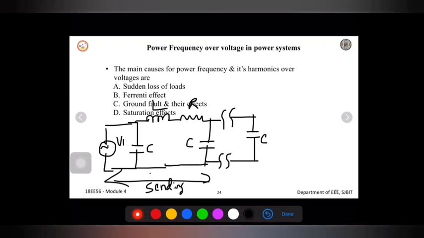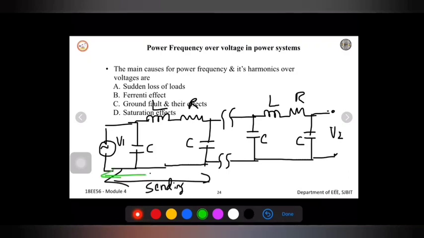Once again we have L and R at the receiving end, and a capacitor at the other end, and this voltage is V2. The entire length of the line is given by L. L, R, C are the per unit length parameters here, so the R, L and C values are given per unit, and L is the length of the line.